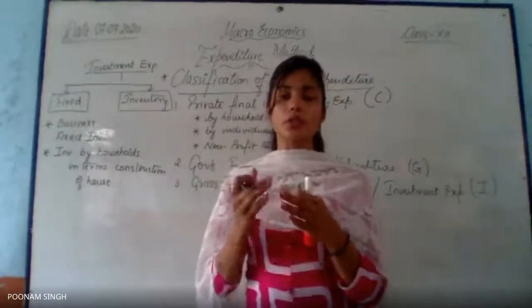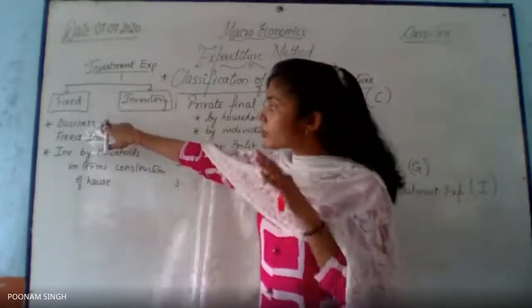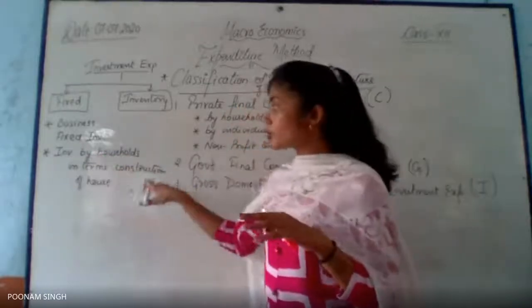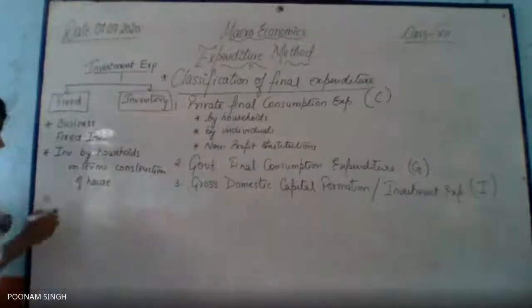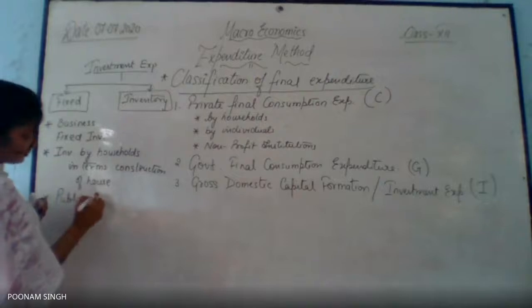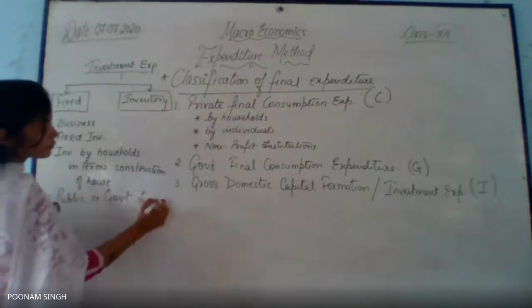Like sometimes in the question, fixed investment is not clearly given. So then you have to see whether business investment is given or not, whether this investment by household in terms of construction is given or not, that you are going to see. Then third one, which is very important, that is public or government investment, right?